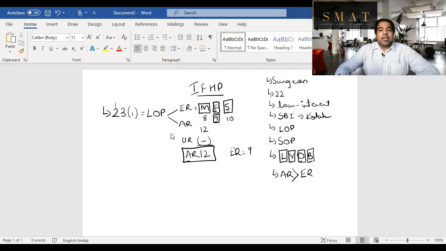When you figure out AR or ER, whichever is higher, in our case AR is higher. So that becomes your gross annual value. That is, 12 lakhs is my gross annual value. Now, after that, there are three deductions. Everyone pay attention. First is municipal tax.